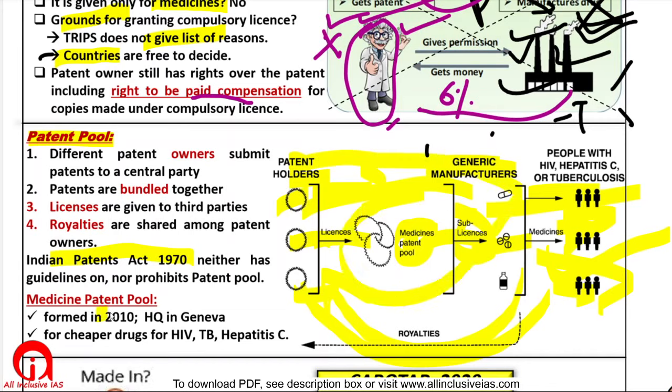Right? In 2010, a medicine patent pool was formed, headquartered in Geneva. It is for fighting HIV, TB, and hepatitis C. So UPSC can say that to fight COVID, WHO recently formed a medicine patent pool. So you will say no, the medicine patent pool was formed in 2010 itself.